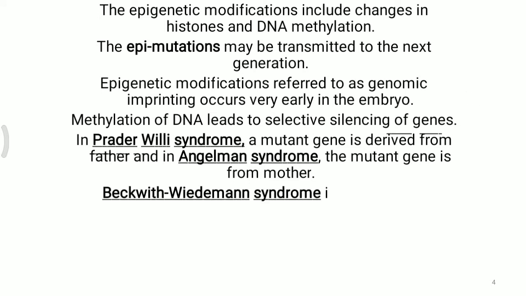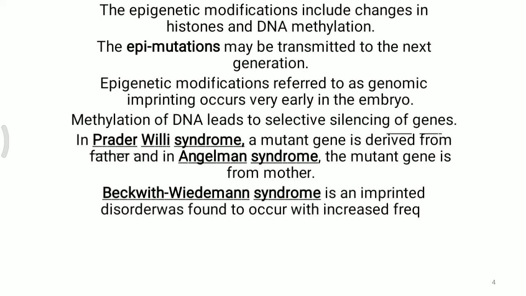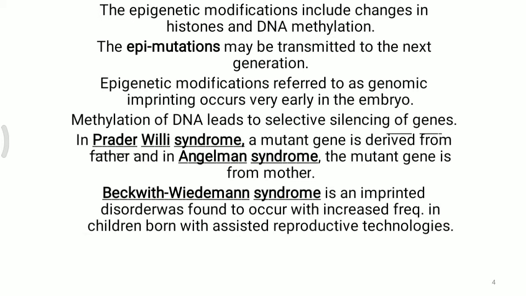Further, you have to also remember Beckwith-Wiedemann syndrome, an imprinted disorder found to occur with increased frequency in children born with assisted reproductive technology, which is nowadays commonly utilized. So this particular syndrome is seen in those children. All of these are related with epigenetic mutation or gene expression, particularly in the eukaryotic cell.